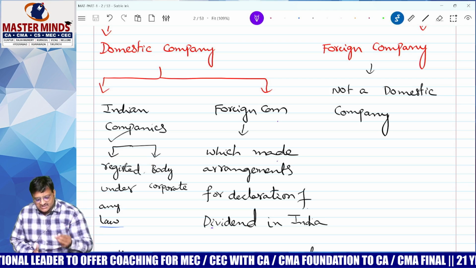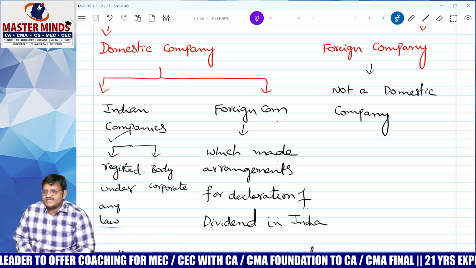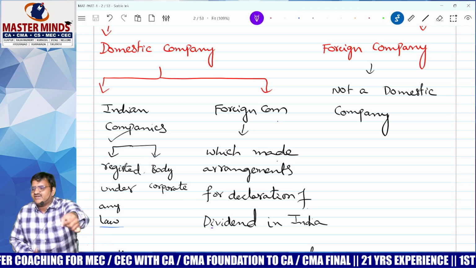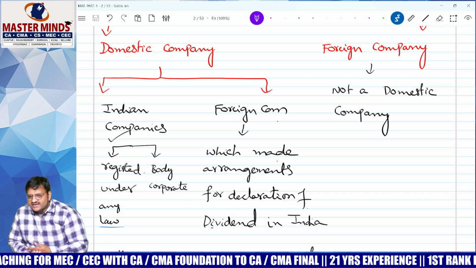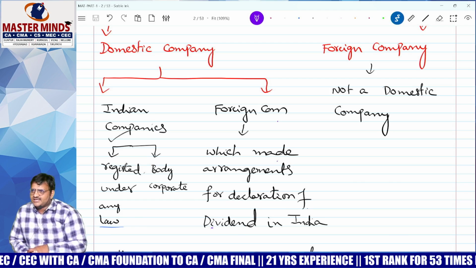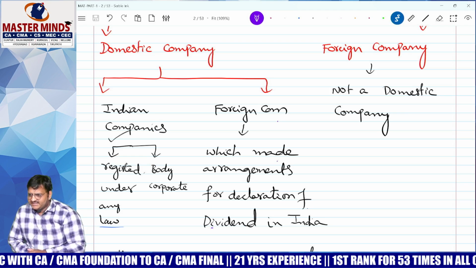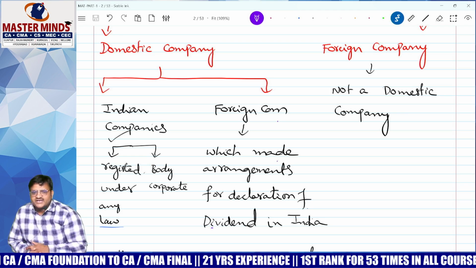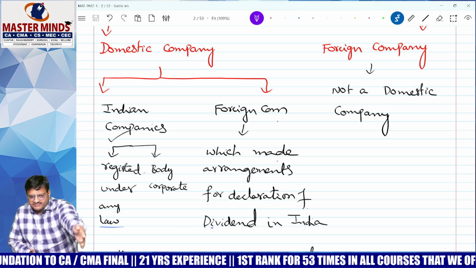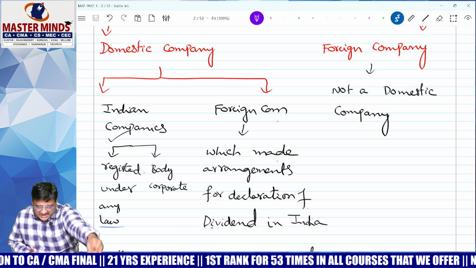Next, foreign companies. For your information, some foreign companies declare the dividend in India. Best example I will tell you. One foreign company is there, for example, Honda. For your info, nowadays in Honda company, so many Indians are also investing in Honda company.